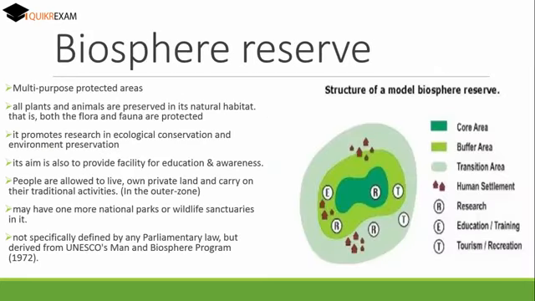Biosphere Reserve. It consists of three areas: core area, buffer area and transition area. In the core area, only and only research is allowed. It is a multi-purpose protected area. All plants and animals are preserved in it. It gives facility for education and awareness. People are allowed to live on private land and carry on their traditional activities. It may have one or more national parks or wildlife sanctuaries.